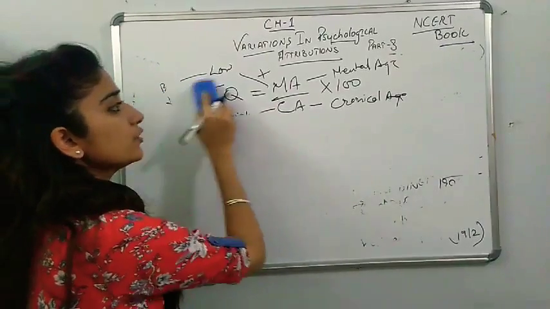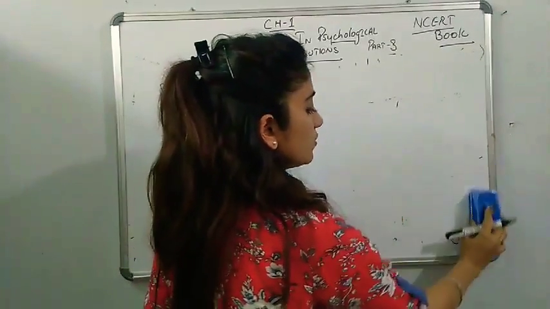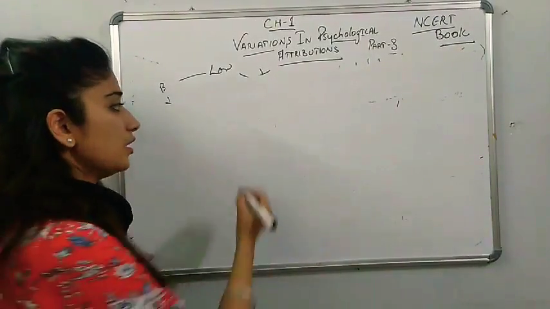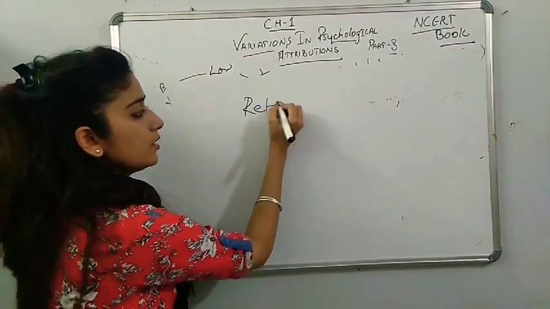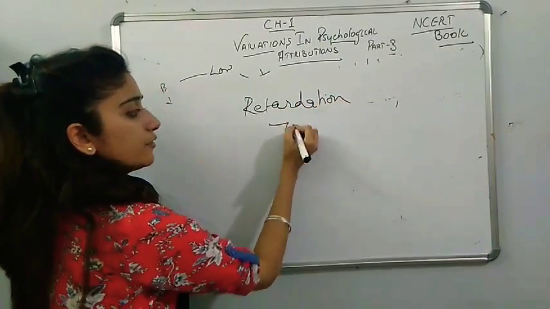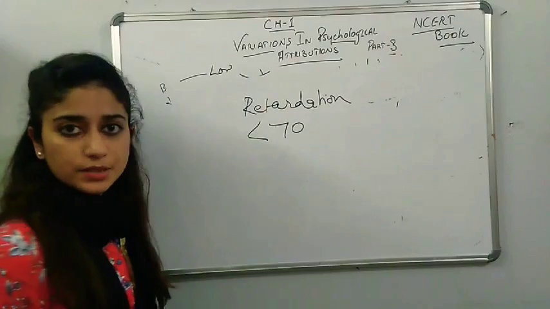अब हमने ये IQ निकालनी है, IQ से हमें पता चल गया कि what is the thing, there are different things. Retardation आ रही है इसमें. Retardation कैसी है? When the average is below 70.